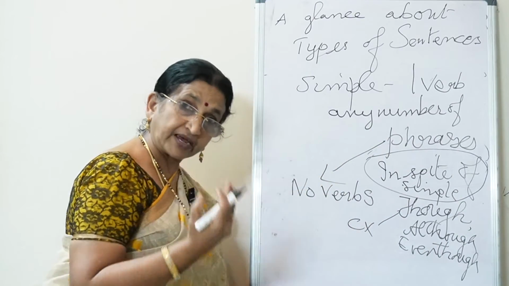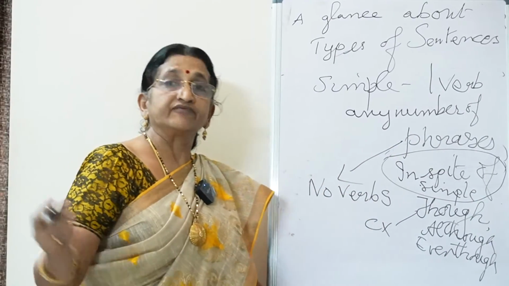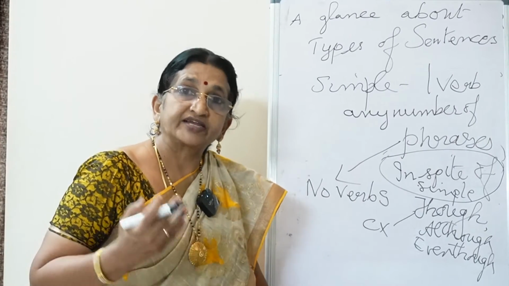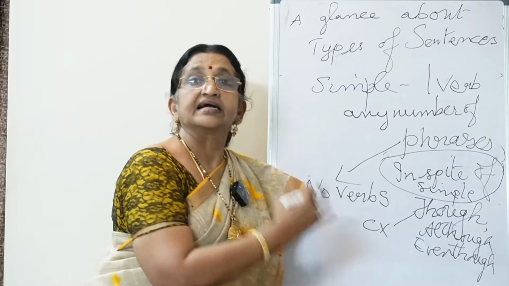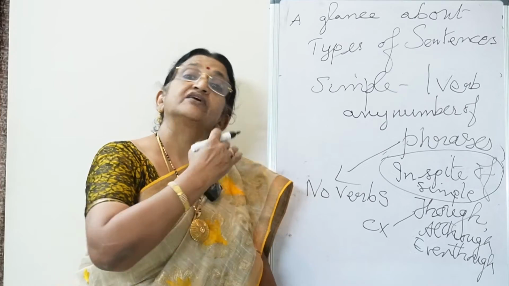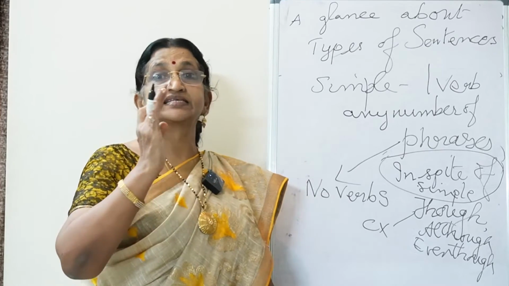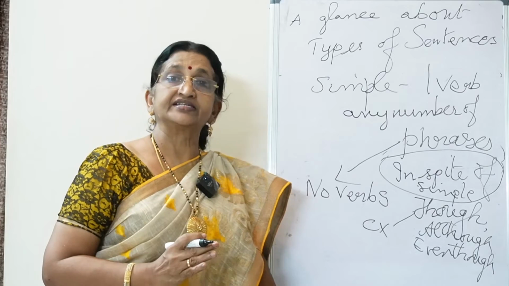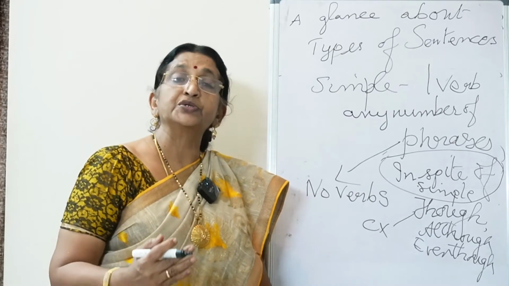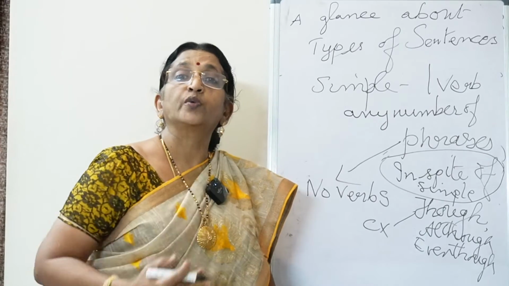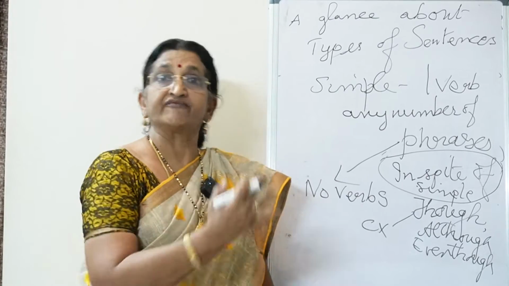Always remember, in spite of is the phrase you have in simple sentences. In spite of the heavy rainfall, I was going out. In spite of my sickness, I attended the classes. In spite of her poverty, she is always happy. In spite of her busy schedule, my mom always does the cooking very well.